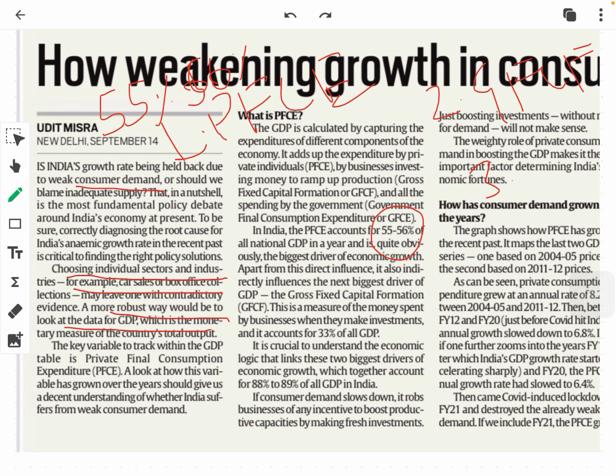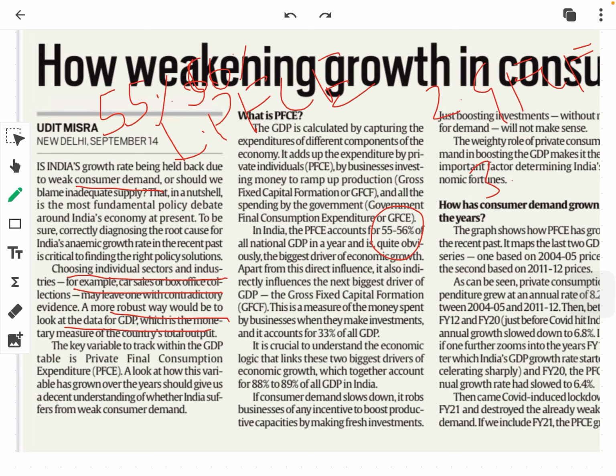Now just boosting the investment in the businesses without demand will not make sense, because we also have to look at the consumption side. If we are overlooking the consumption side, the demand side, what will it lead to? It will not lead to increased consumption, but it will impact these industries. They are investing so much capital and they have no demand.